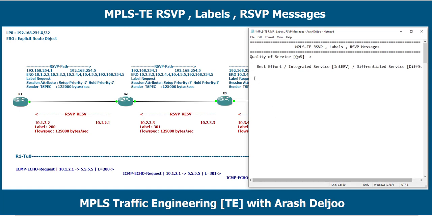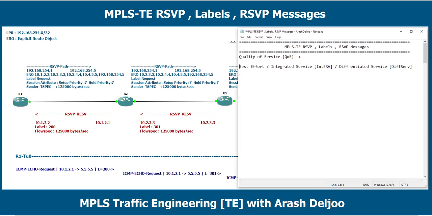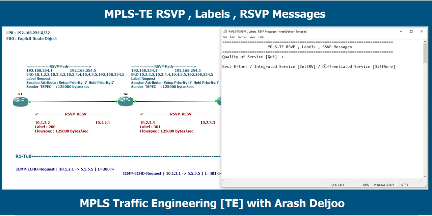Today we are using the diffserv model for implementing quality of service, but in the old days we used the intserv method. The intserv method is a method where we can reserve quality, for example bandwidth, for some type of traffic.